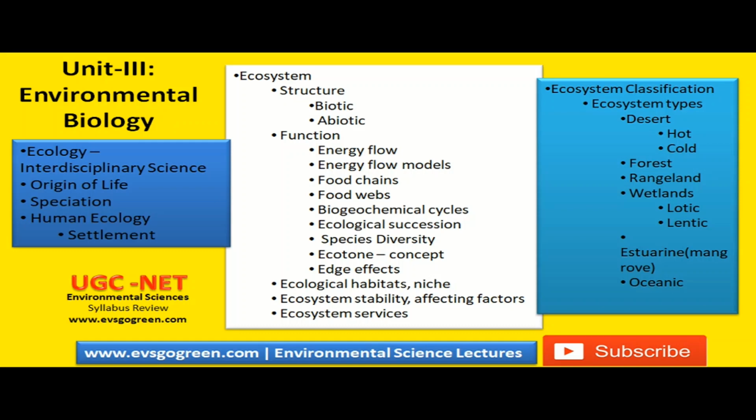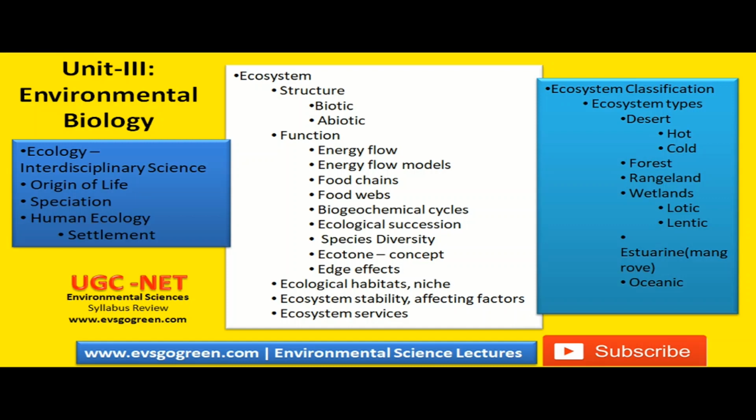In wetland ecosystem, you need to have some basic understanding of the pond ecosystems, mainly the lentic and the lotic systems, followed by estuarine systems. Estuarine systems are mangrove systems, which is a mixture of salt water and fresh water. So that particular area you need to have. Then finally, it goes to the oceanic. So how the oceans are arranged, and what different kinds of ecosystem exist in the oceans. These are the topics given in unit 3 biology for the first 3 modules.